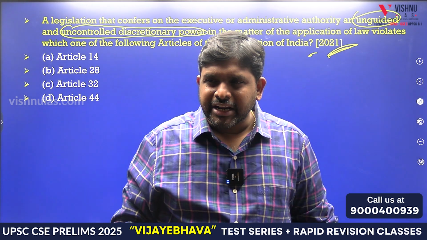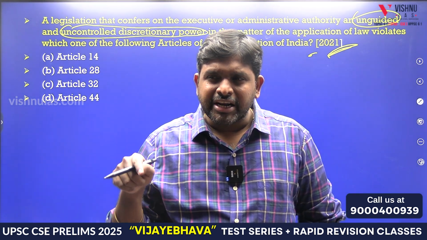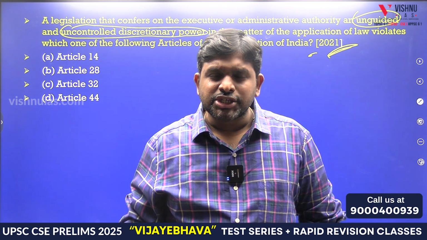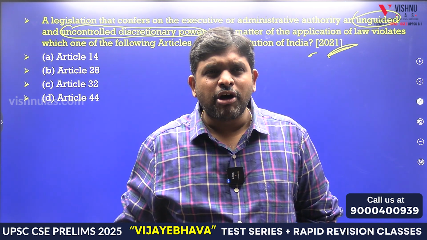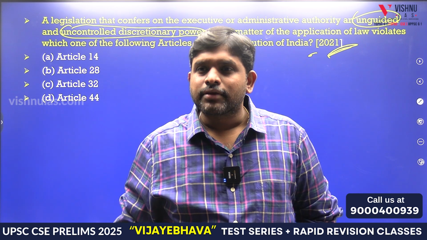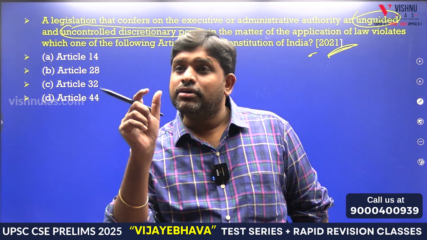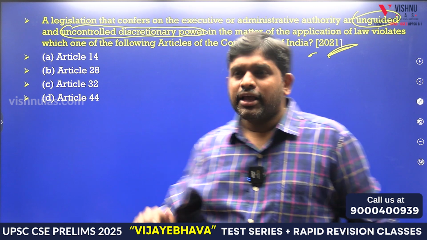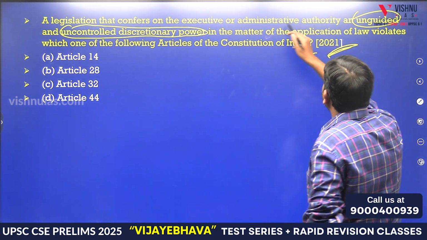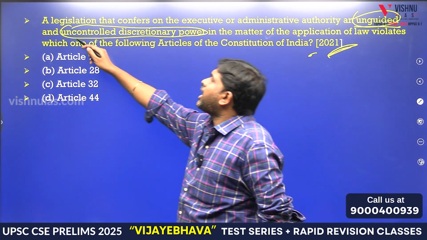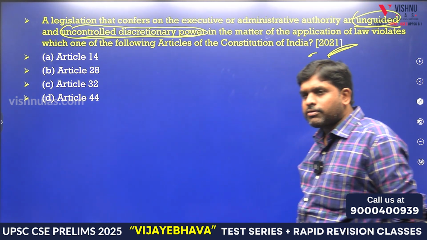Excessive arbitrariness. When there is excessive arbitrariness, when there is excessive discretion, is there a chance of violation of equality? So that word's meanings we have to get. In this question, everything is rotating around what? An unguided and uncontrolled discretionary power.